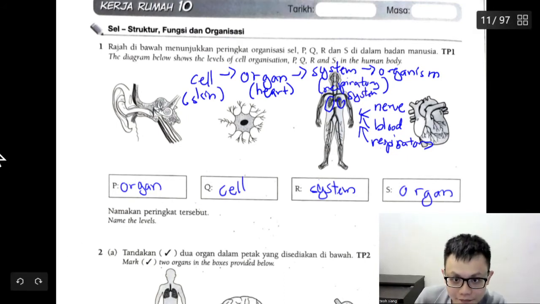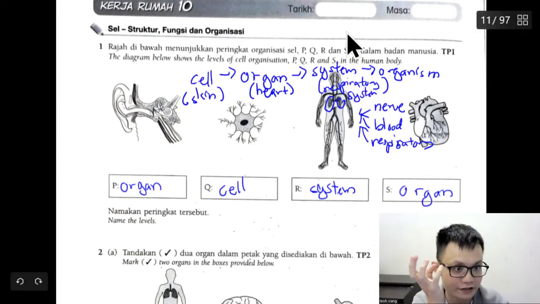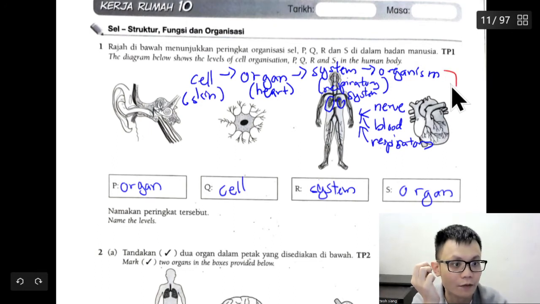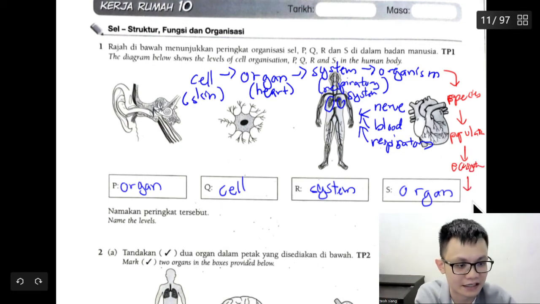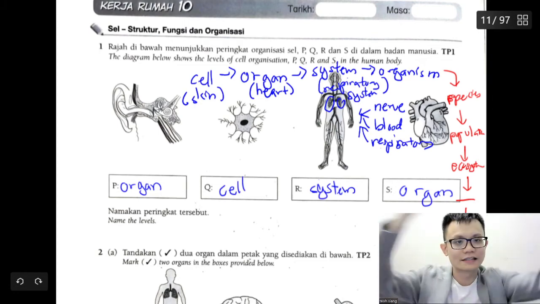But throughout your Form 1 syllabus, this is what you learn. But when you go up, you will learn more things. For example, a few organisms will make a species. Species will make a population. Population later will become the ecosystem. After ecosystem, there's another name I forget, and then will become the universe, correct or not? After universe no more already, because universe is the biggest.